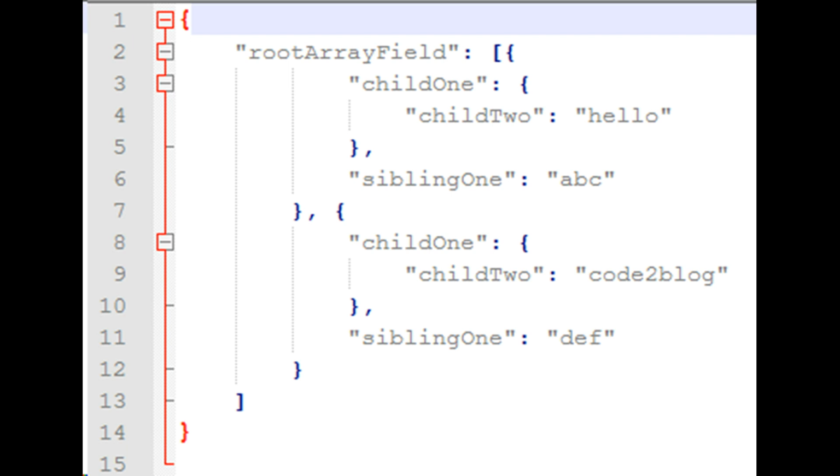On line number 2 you see a field, and it's an array field, right? Yes. It has two entries, and both of those entries are map fields. So there's an array, and within that array I have created two maps. An array is identified by square brackets and a map is identified by curly brackets.